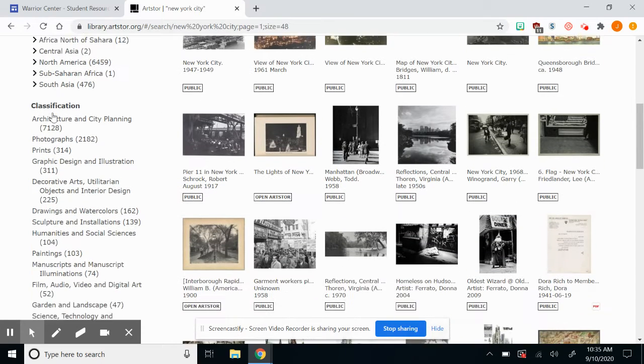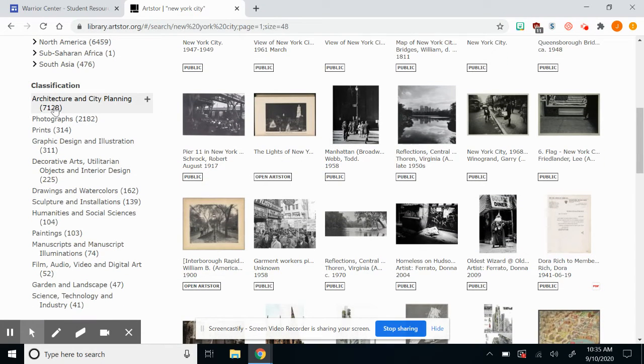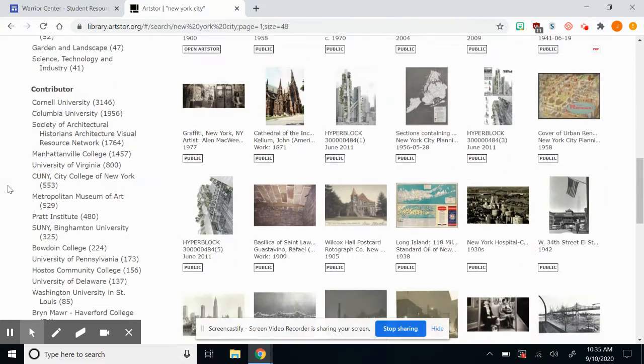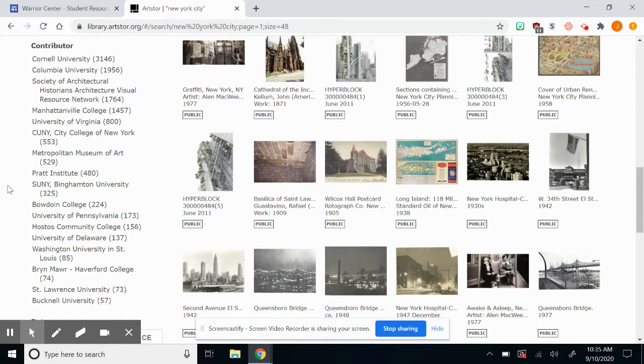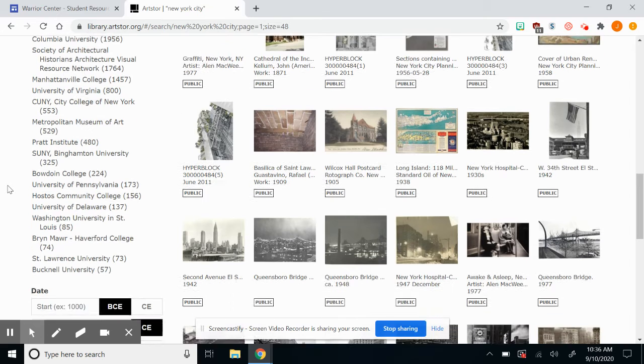We can also go by classification. Do we want something about architecture and city planning? This is going to be a lot of blueprints. Are we more interested in photographs or prints? Maybe a graphic design, some manuscripts, some paintings, things of that nature. We can also go down to the contributor. If you are searching for a particular image and you know somebody from Columbia or Cornell University published that image, you could click on that and that would weed it down as well.